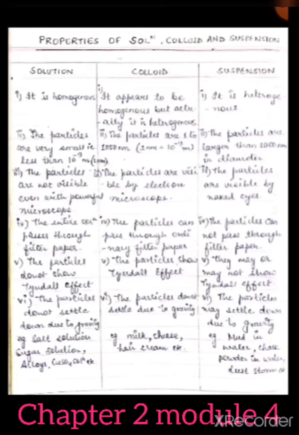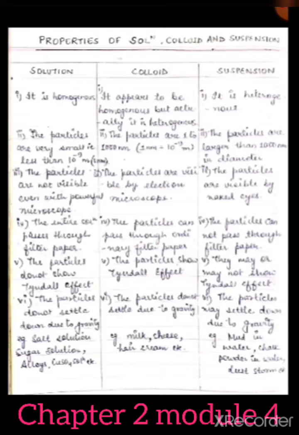Third property: the particles are not visible even with a powerful microscope, that is of solution. In colloid, the particles are visible by electron microscope or powerful microscopes. And in suspension, the particles are visible by naked eyes.